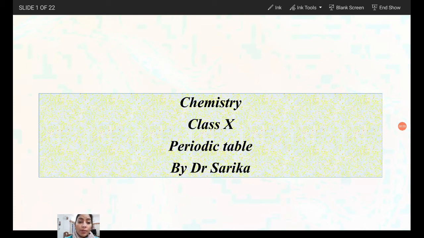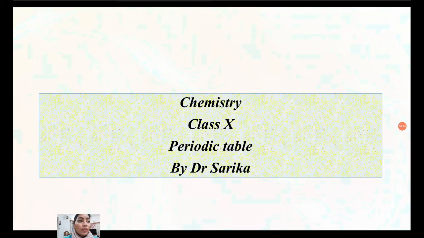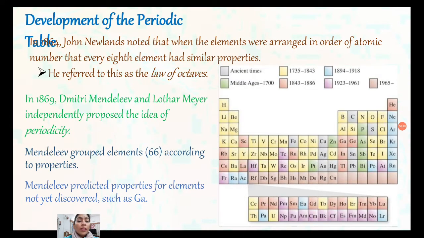There is a great history behind the periodic table, how it was discovered. Earlier, so many elements were present, but we were not aware about their arrangement, how they are arranged in a table form. How can we arrange them in a table form? For that, the first experiment was done by a scientist. He made the triad law. Triad means if we do the sum of two elements and then divide it by 2, we will get a new element, a third one, that will come in between these two elements. That is the triad law.